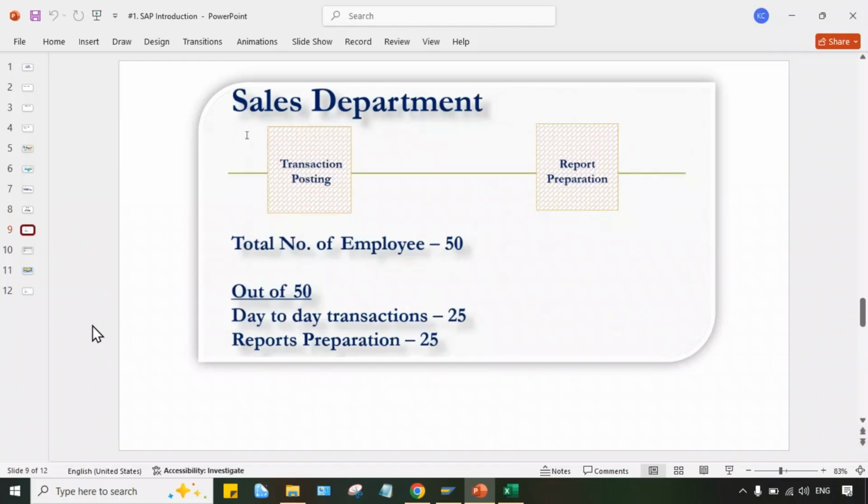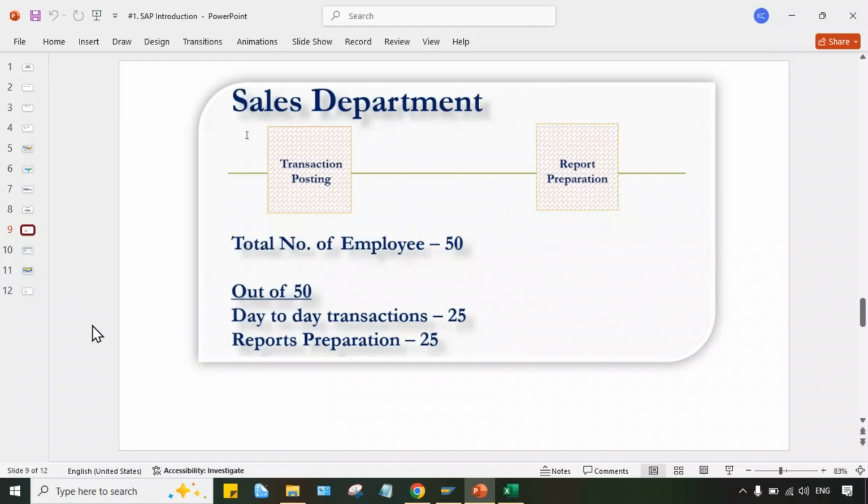Customer payments are there, that also is supposed to be recorded, right? So multiple activities, multiple transactions are taking place on a regular basis. And report preparation, of course, if you talk about the management of Tata Motor, whatever the further or future decisions are, those decisions will be taken by management based on the reports only, right?